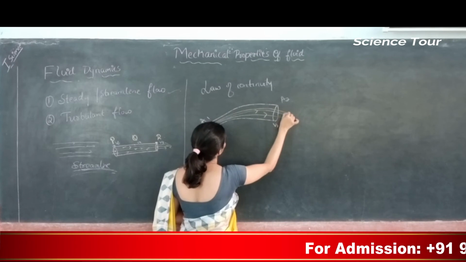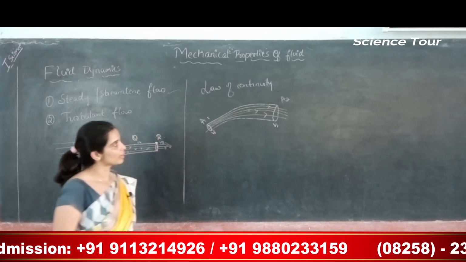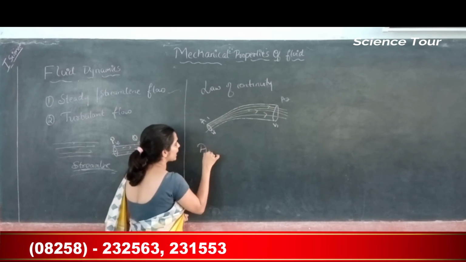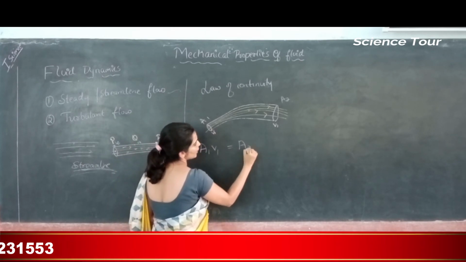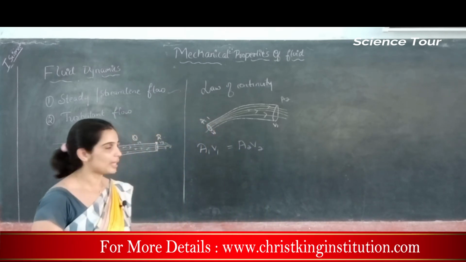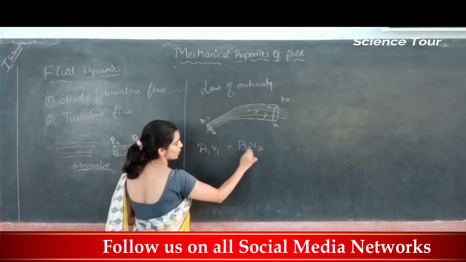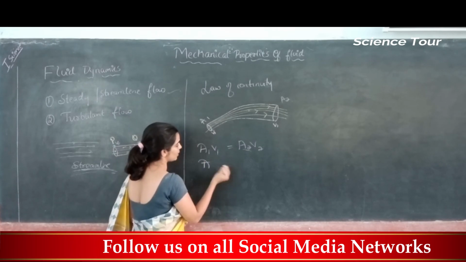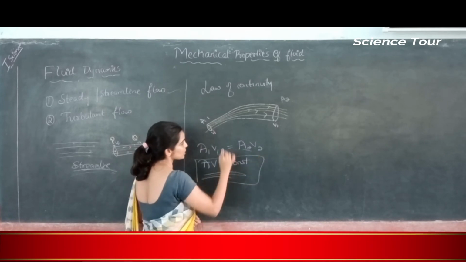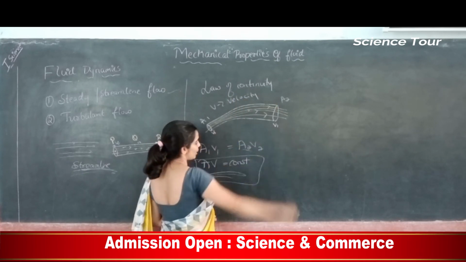And this is a steady flow. This is the direction. Now, A1 V1 will be equal to A2 V2. A1 V1 should be equal to A2 V2, means the product of area of cross section and the speed at that point will remain constant. This can be simply written as AV constant, product of area of cross section and speed. Here V means speed, students. V is speed or velocity, velocity of fluid.